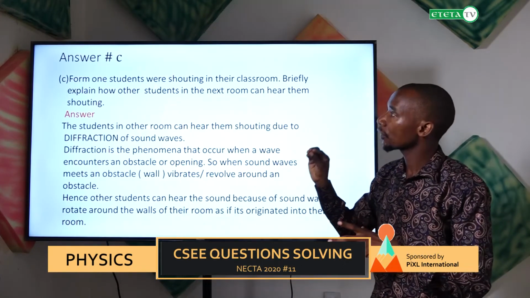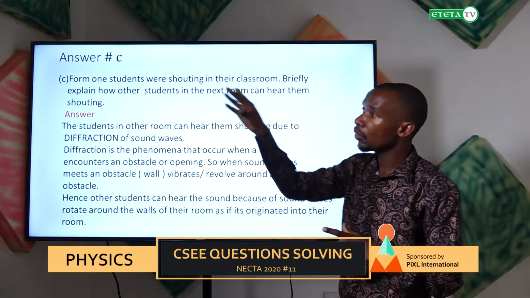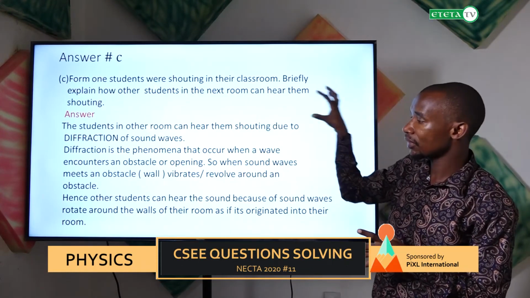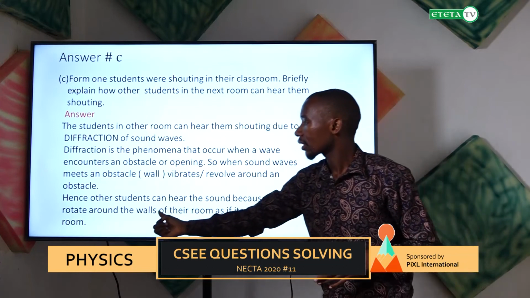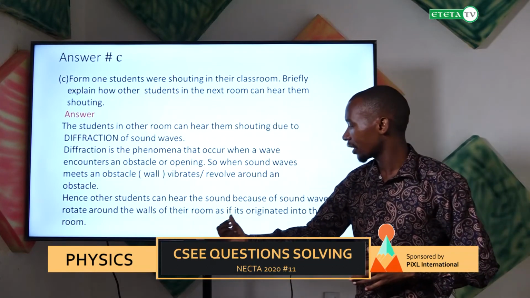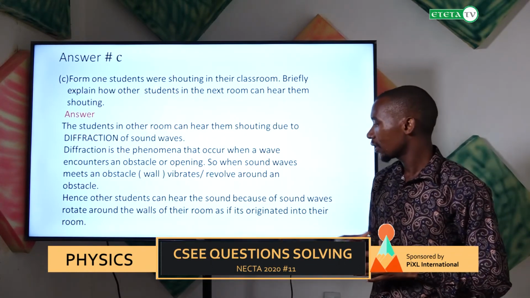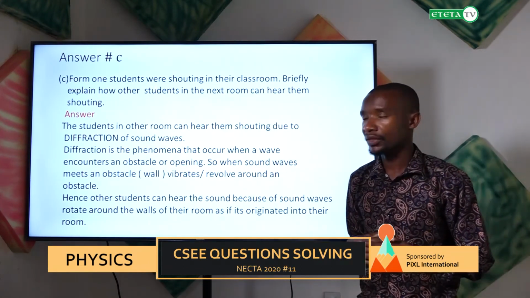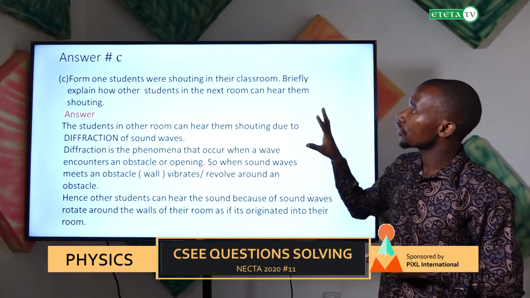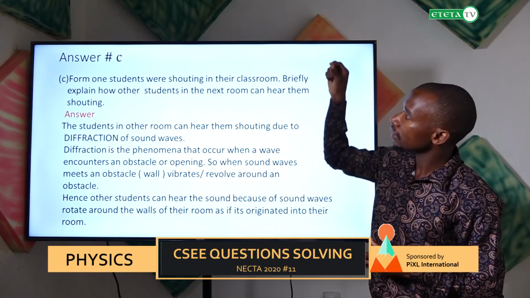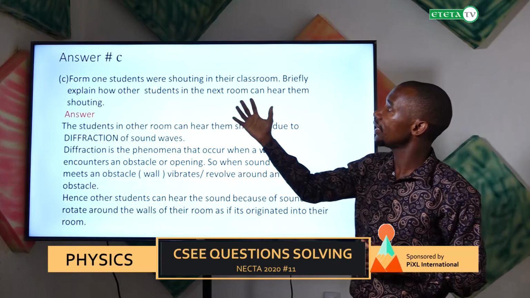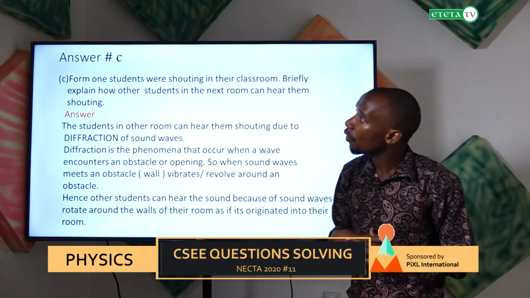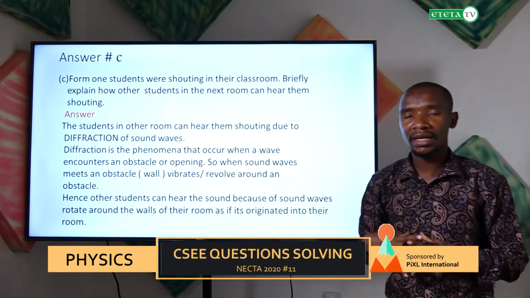Then the sound will reach the other classes as if it originated in their rooms. That is why the other students in the next class can hear shouting from the Form 1 students who are shouting in their class.